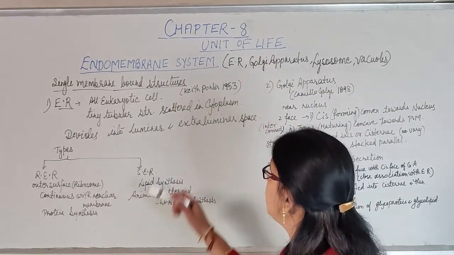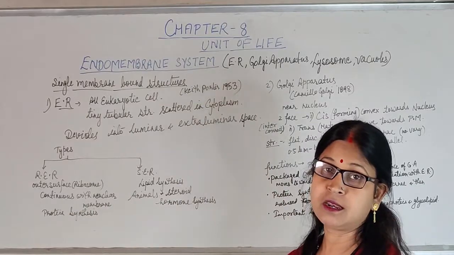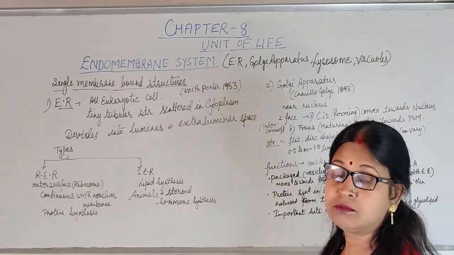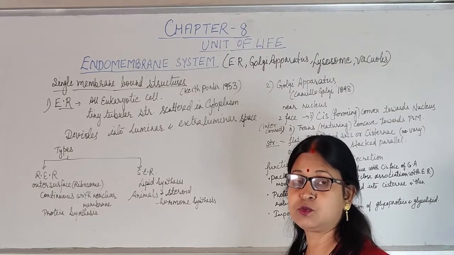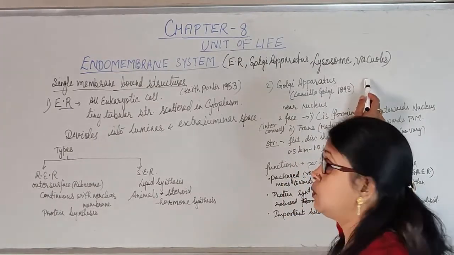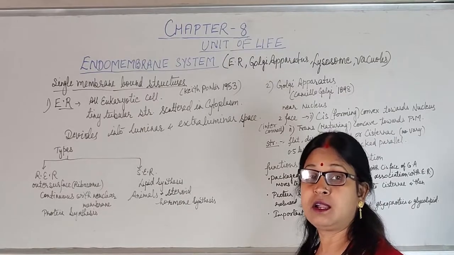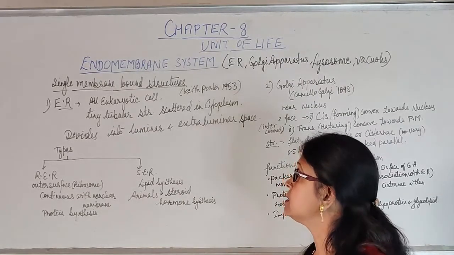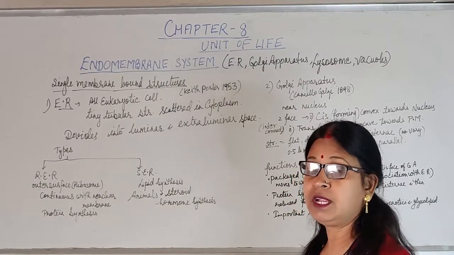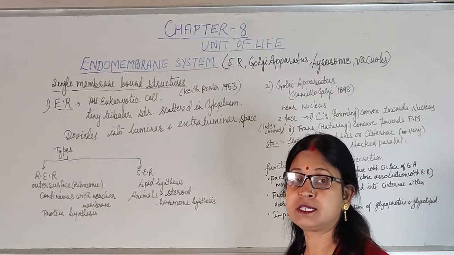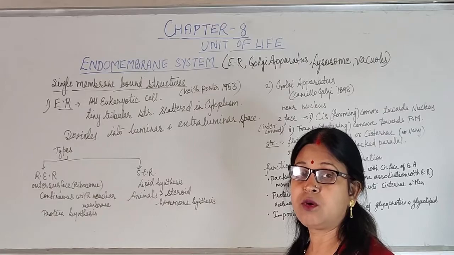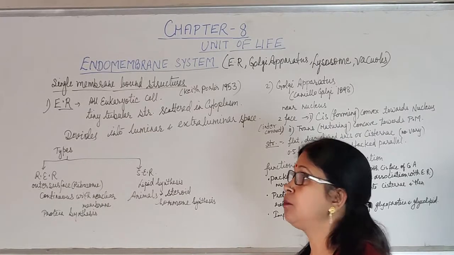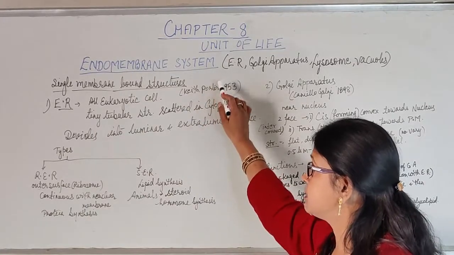About the endomembrane system of the cell. Now, the endomembrane system includes endoplasmic reticulum, Golgi apparatus, lysosomes, and vacuoles. These structures function in coordination with each other. That's why they are known as the endomembrane system. Whereas mitochondria, plastids, etc. are not working in coordination with these organelles. That's why they are not part of the endomembrane system.